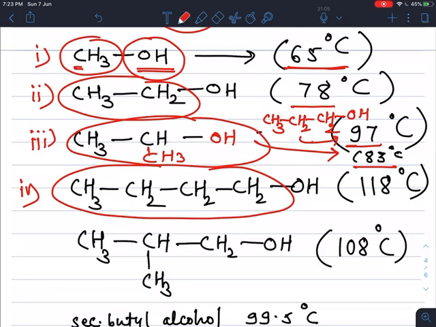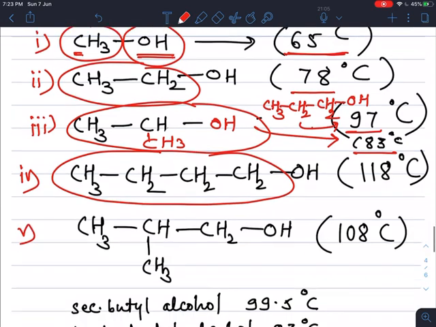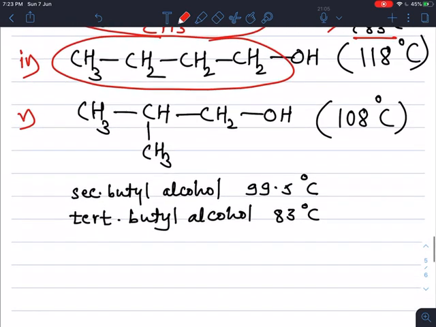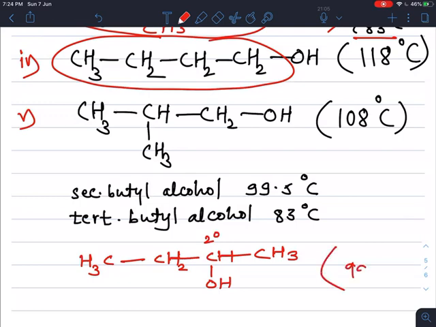Now if we take one more example, that is secondary butyl alcohol, meaning a 4 carbon containing alcohol in which the OH is attached to the secondary carbon atom, with the remaining valency completed by hydrogen, then we get secondary butyl alcohol. Its boiling point is 99.5 degrees Celsius.